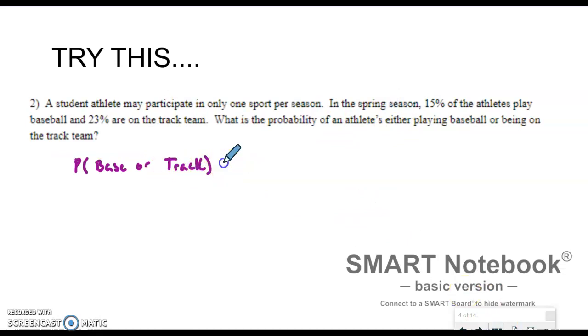So we're going to take the probability of baseball plus the probability of track. It's a 15% chance that they play baseball, and a 23% chance that they do track. If I add those two, I get 38%. So there's a 38% chance that they could do baseball or track.